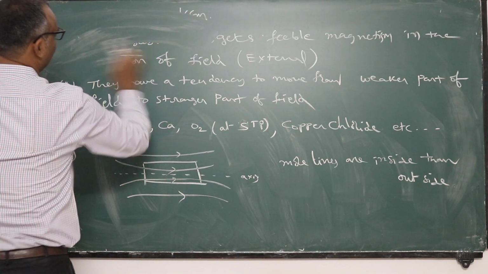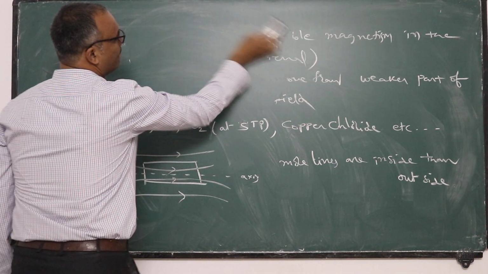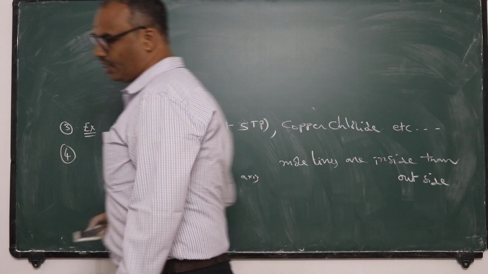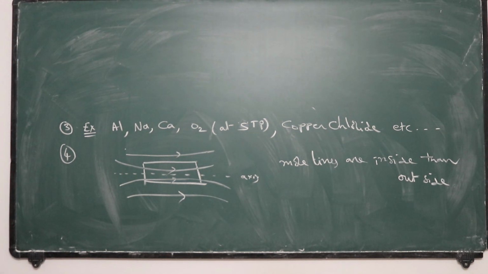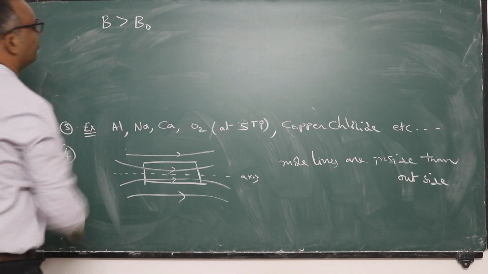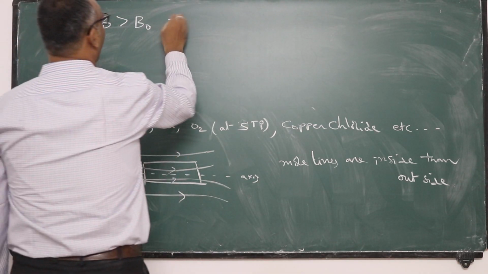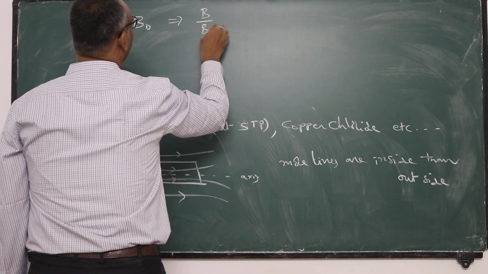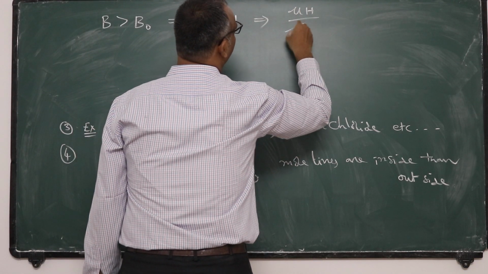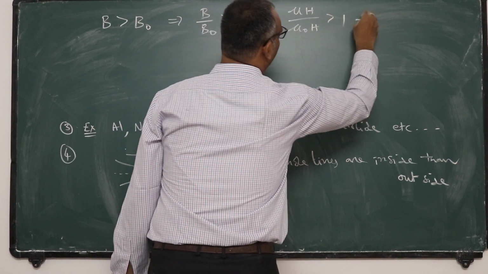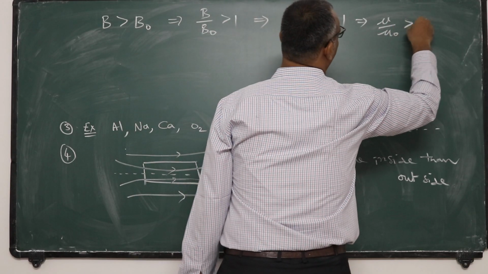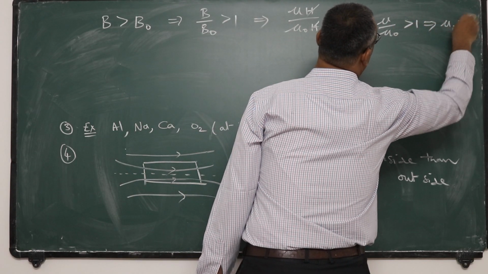Hence, the magnetic field inside the paramagnetic substance is greater than outside. That means B by B naught is greater than 1. That means mu H by mu naught H is greater than 1. That means H gets cancelled. Mu by mu naught is greater than 1. That means mu R is greater than 1.